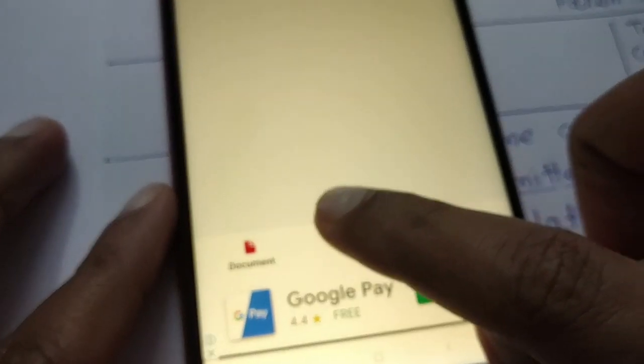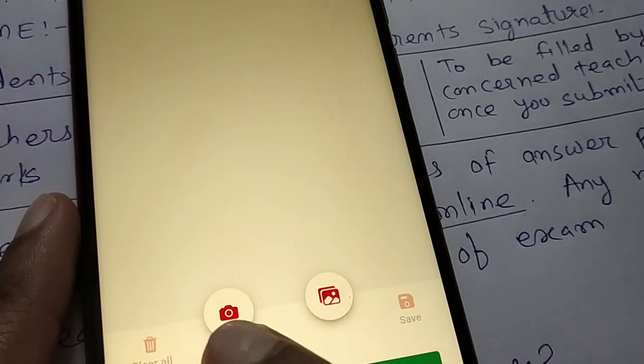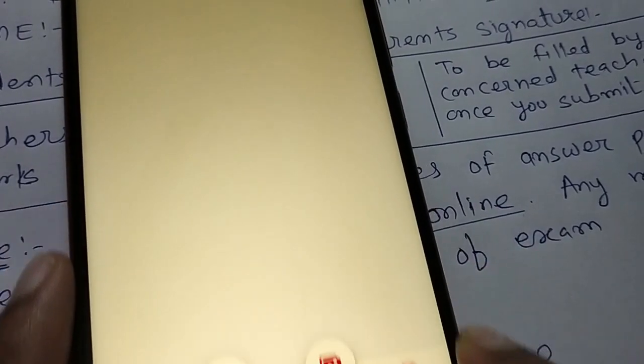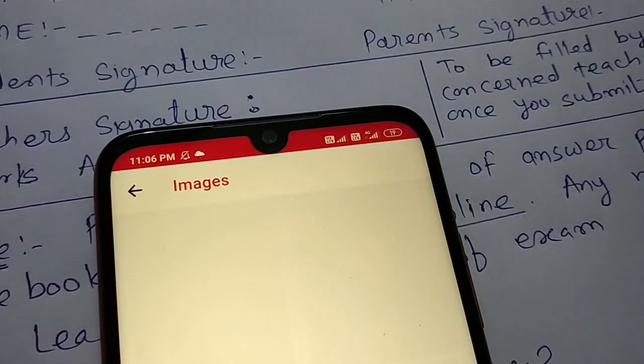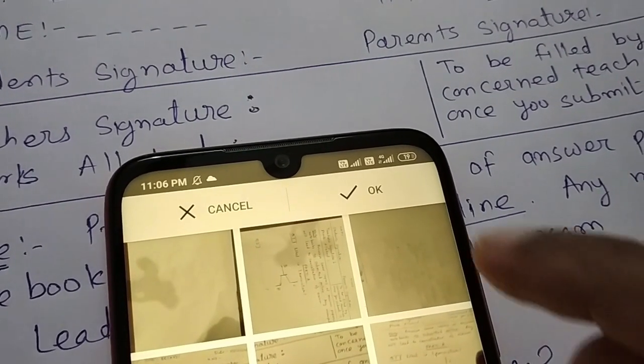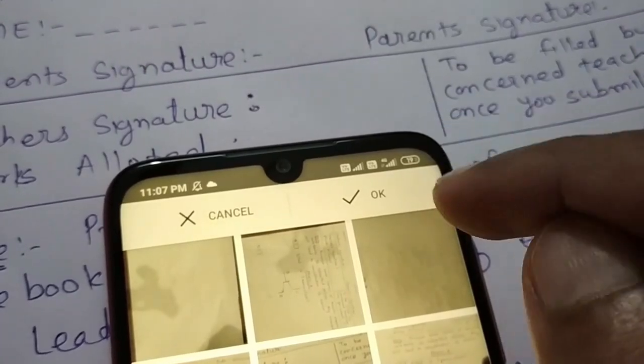So in this we have one plus option where we can add the files. Here we have two options, one is camera, another one is gallery. So we can click on the gallery and we can access the already clicked images. So if we click here, we have the images already we have clicked.